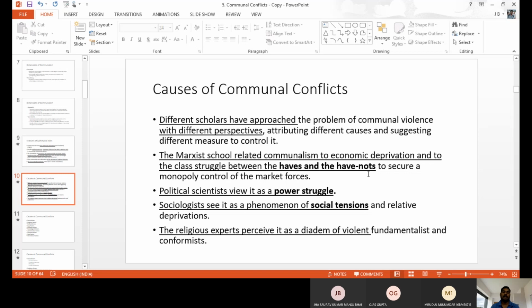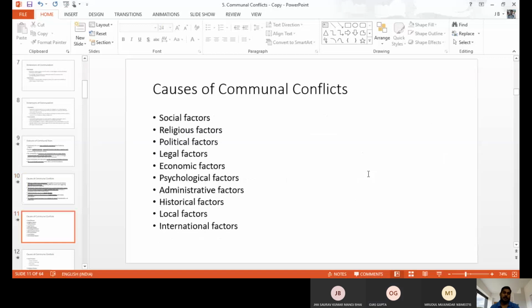So that is a religious reason why things happen. Like this, we have a number of persons telling about different types of ideology for the causes of violence. We have other general causes within the dimensions of perspectives of different experts. We have the general causes also for the violence, for the communal violence.